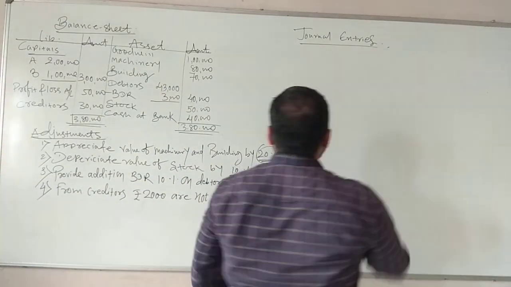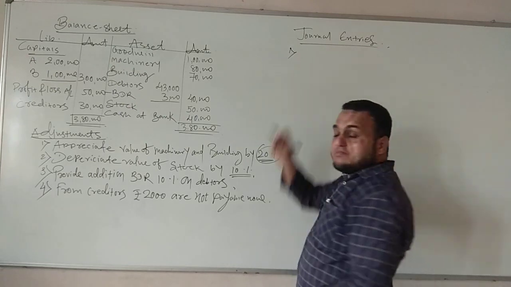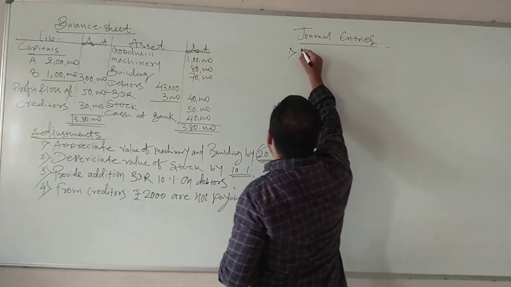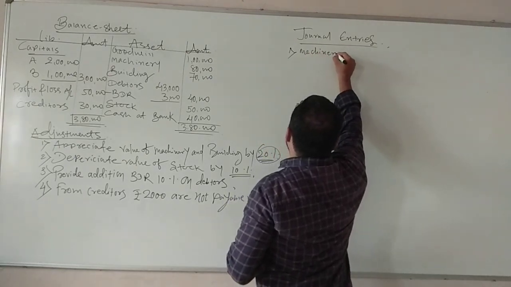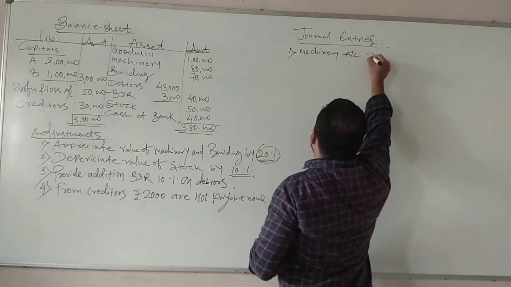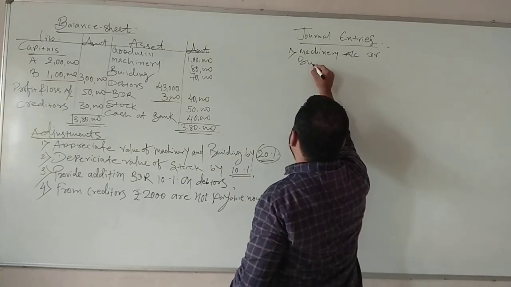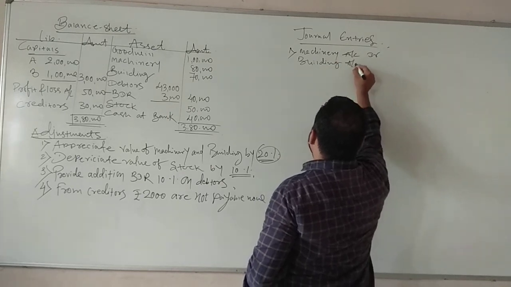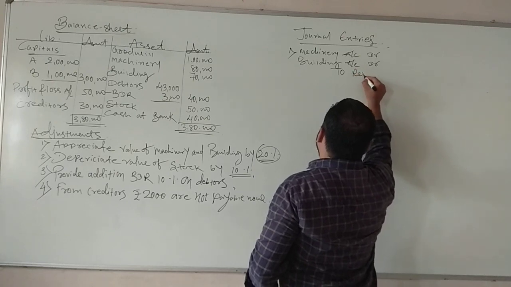So I will write down here the first journal entry. Now revaluation will be credited, means what will be debited? That means machinery and building. So I will write here machinery account debit. Then I also have building account debit, to revaluation account.